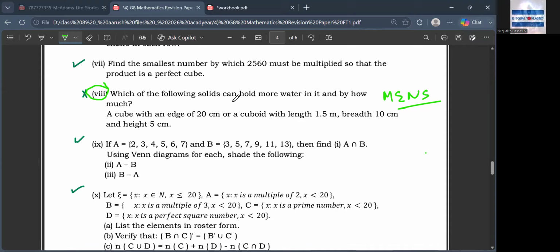Whenever they are asking you about holding water, is it an area question or a volume question? Volume. So, whenever they are asking you about holding water, it is always a volume question. Now, for doing this kind of question, the first requirement is, do you know the volume of a cube and a cuboid?